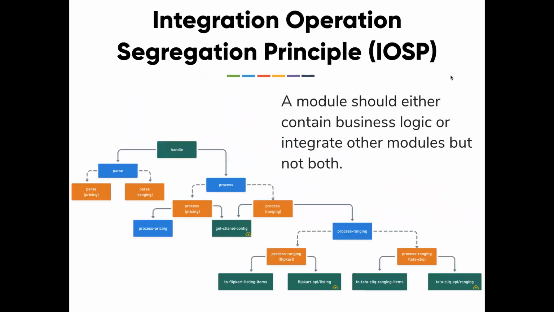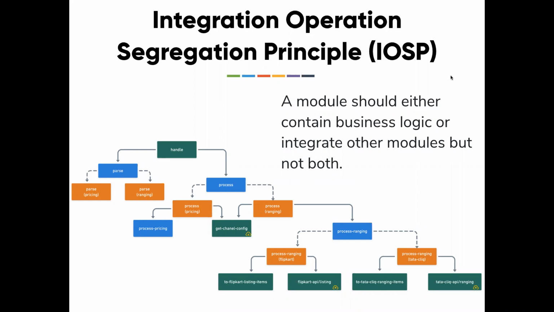And whatever we have seen so far is an application of the Integration Operation Segregation Principle. Have you come across this principle before? It's one of the very common principles, but not highly communicated in the programming community. The principle says a module should either contain business logic or integrate other modules, but it should not do both. Here the module is a function, any reusable piece of code. A module can be a class in object-oriented programming, but in functional programming, here the module means a function. If you look at all the things in green, or maybe other, that is the core logic.